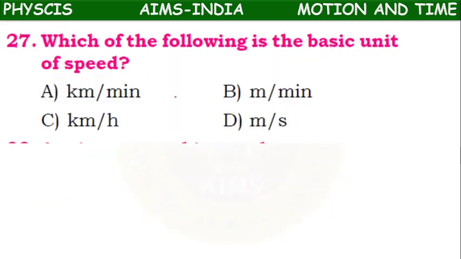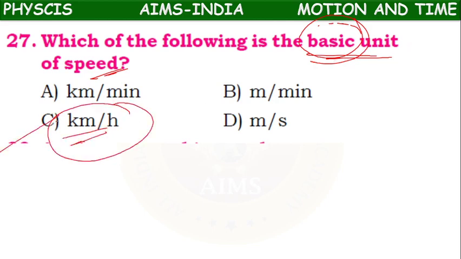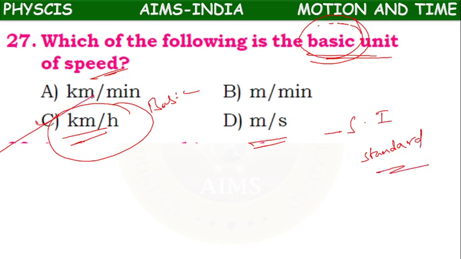Next. Which of the following is the basic unit of speed? So they are asking basic. Means generally in normal daily life we will make use of kilometer per hour as the basic unit. Meter per second is the SI unit, standard unit. So for this question, C option is the right answer.